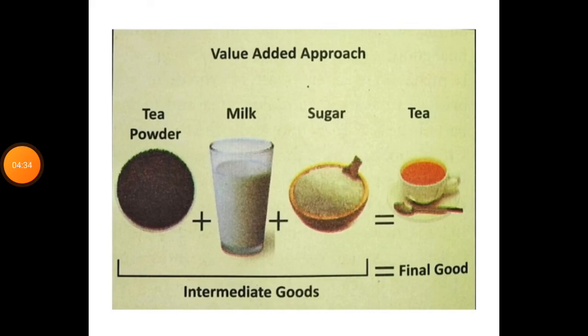The sum of the value added by all the intermediate goods used in production gives us the total value of the final goods produced in the economy. Value added approach: tea powder, milk, sugar equals tea. The intermediate goods equal the final goods.